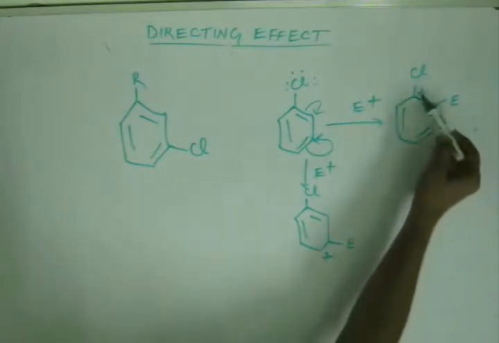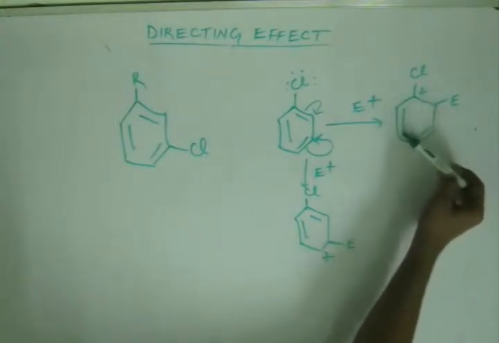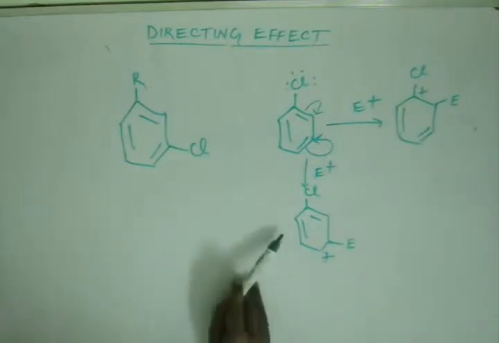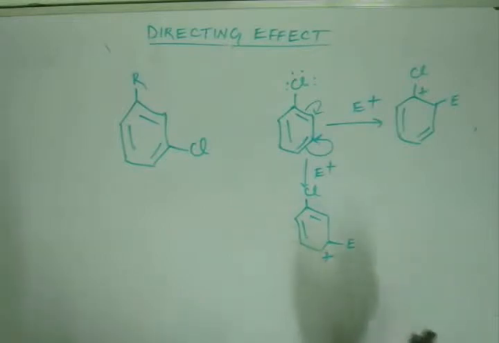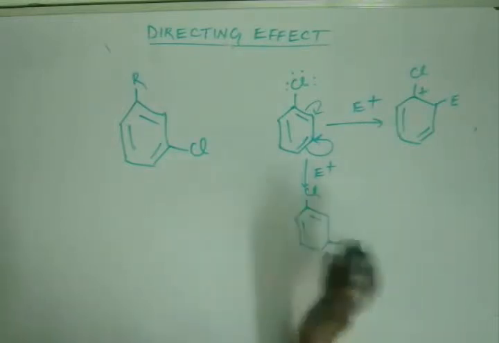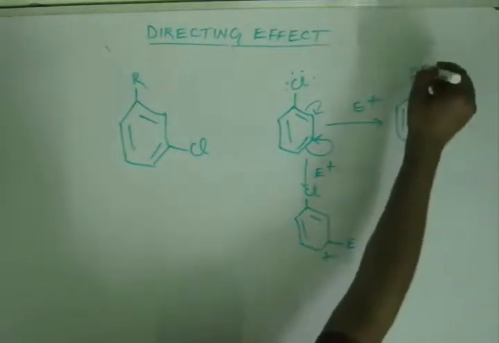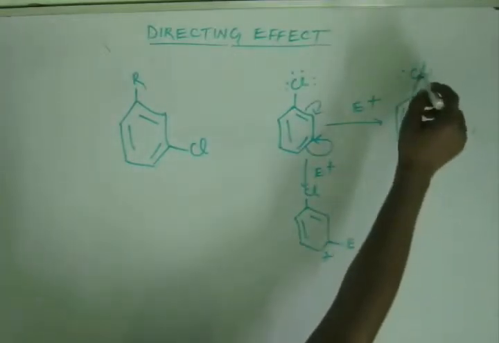Now this plus charge will undergo resonance with 2 pi bonds, because this plus charge is in conjugation with these 2 pi bonds. The same case is here as well. This plus charge will undergo resonance with these 2 pi bonds, because it is in conjugation with these 2 pi bonds. I'm not drawing the resonating structures. Hope you have a good grip over resonating structures. You can draw them yourself. You can see there will be resonance with these 2 pi bonds. Apart from this, this plus charge also has the fortune of having electronic density from this chlorine, because this plus charge is just adjacent to chlorine.